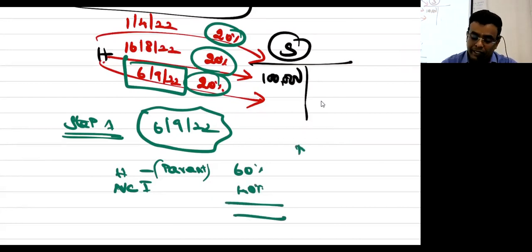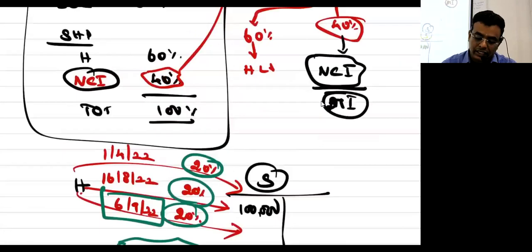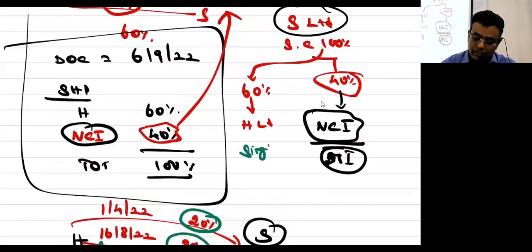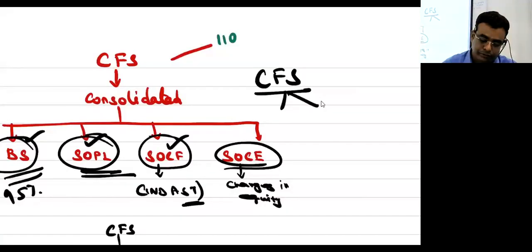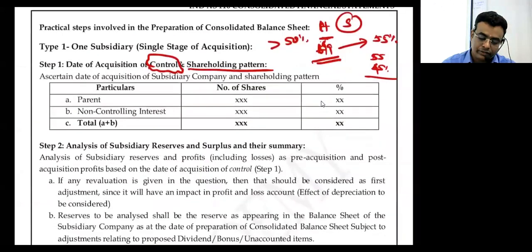This is called multi-stage of acquisition. Previous one is single stage of acquisition. This is called single stage of acquisition. The another one is called multi-stage of acquisition. Hopefully you understood now. Okay, now step number 1, please.